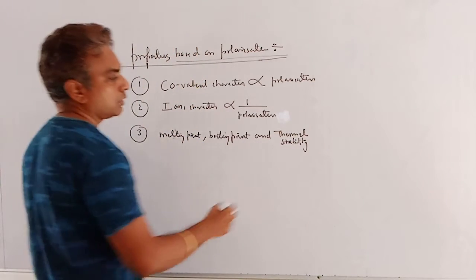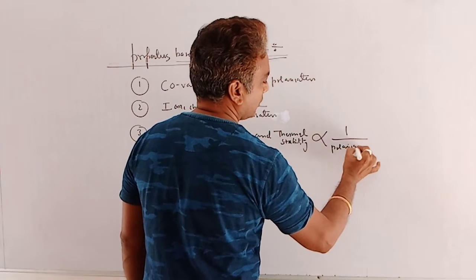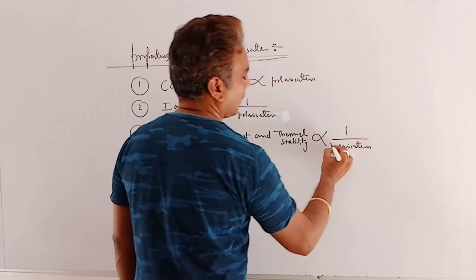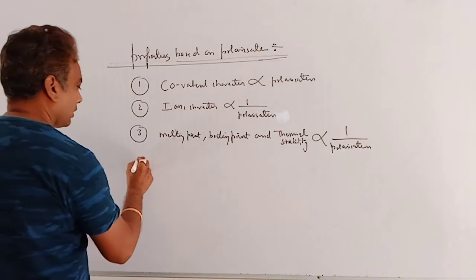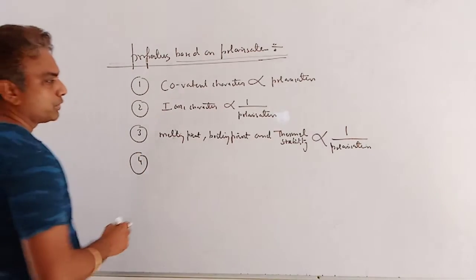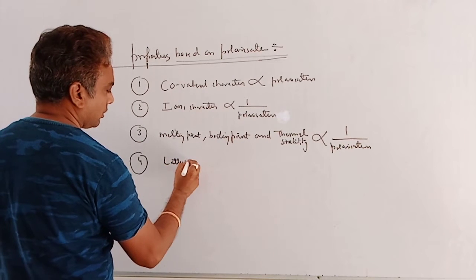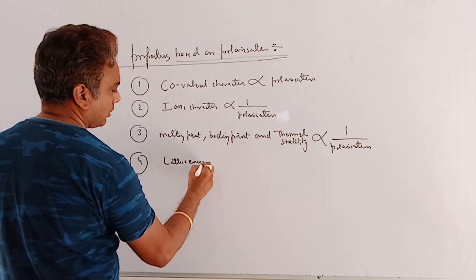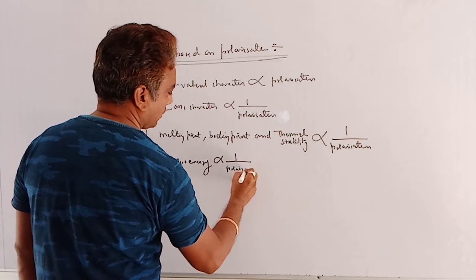All three points are inversely proportional to polarization. In case of melting and boiling points, some exceptions are there. Fourth, lattice energy is inversely proportional to polarization.